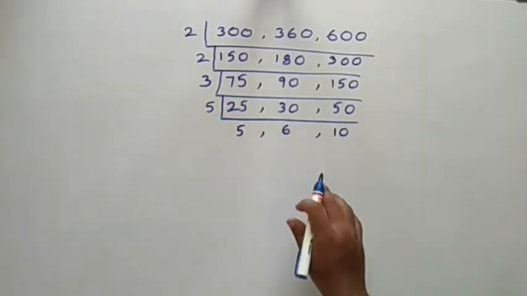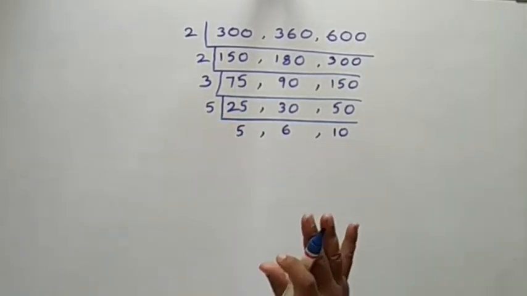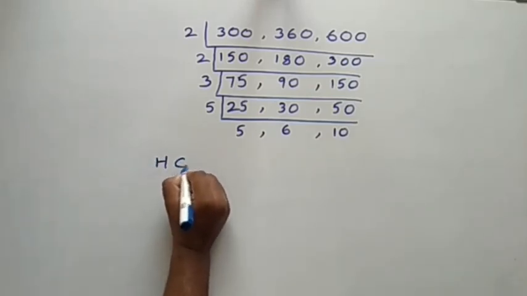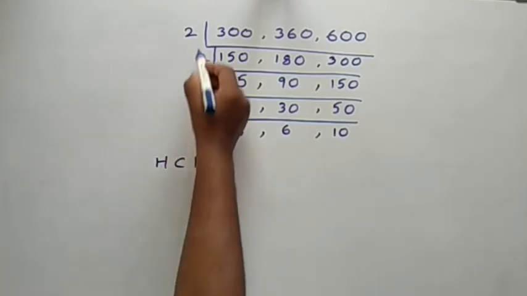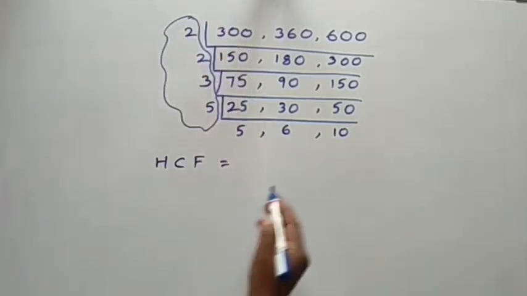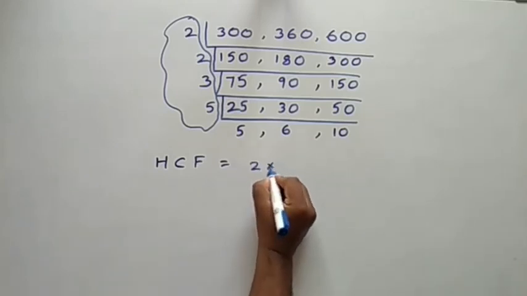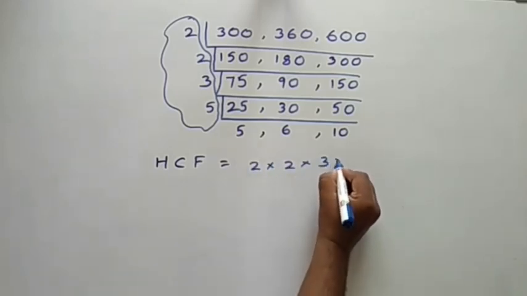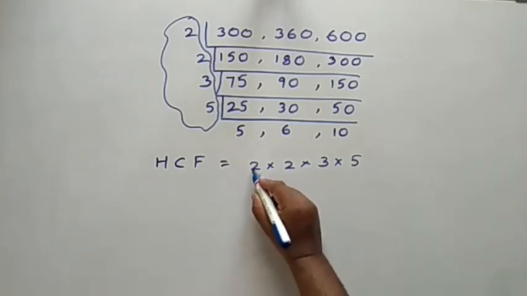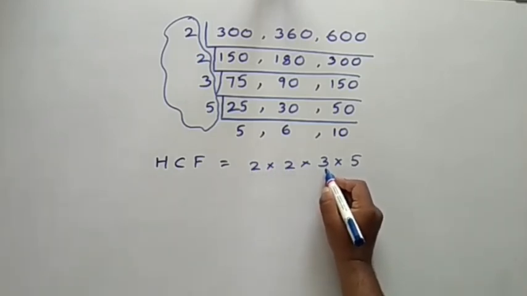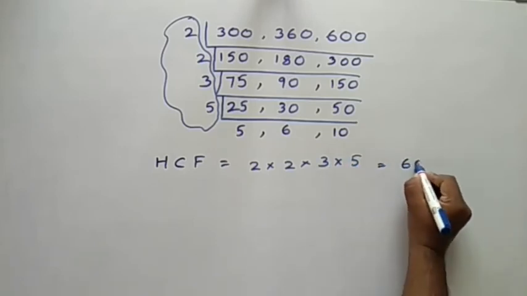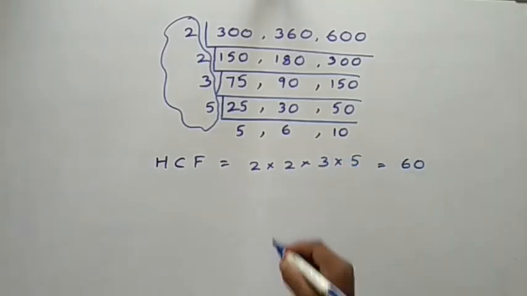Here there is no common factor, so that's why I stopped. So now I am writing HCF. HCF is only this part: 2 into 2 into 3 into 5. So 2 2s are 4, 4 3s are 12, 12 5s are 60.